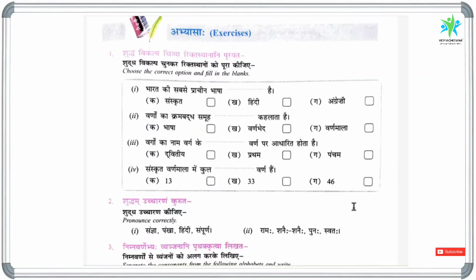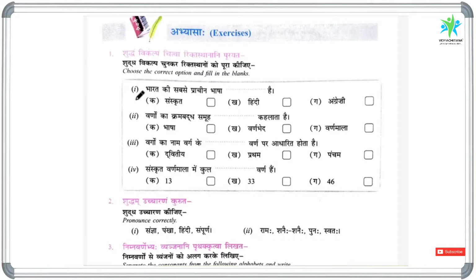Today in this class we are learning about the Abhyasaha exercise of the first chapter, Samskrita varnamala. So we'll start with the first exercise. Shuddham vikalpam chitva riktasthanani purayata. Choose the correct option and fill in the blanks.